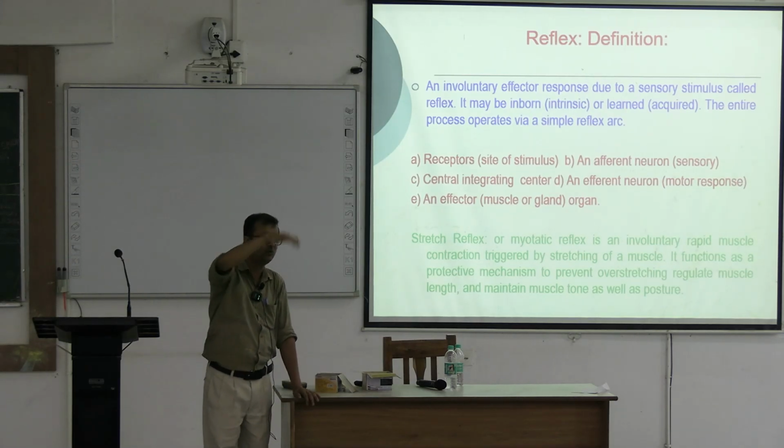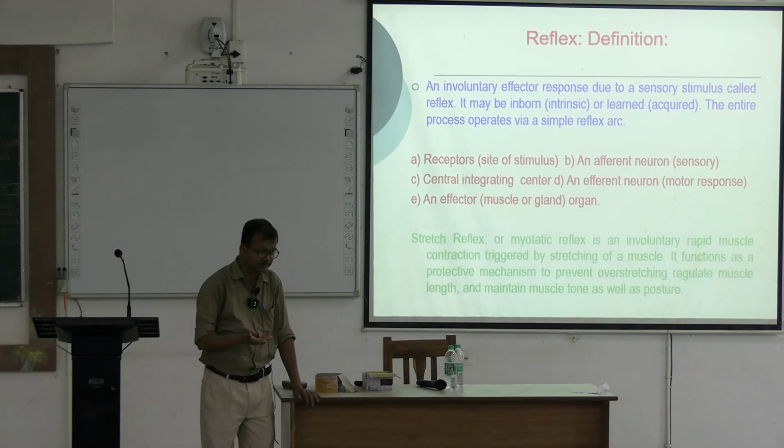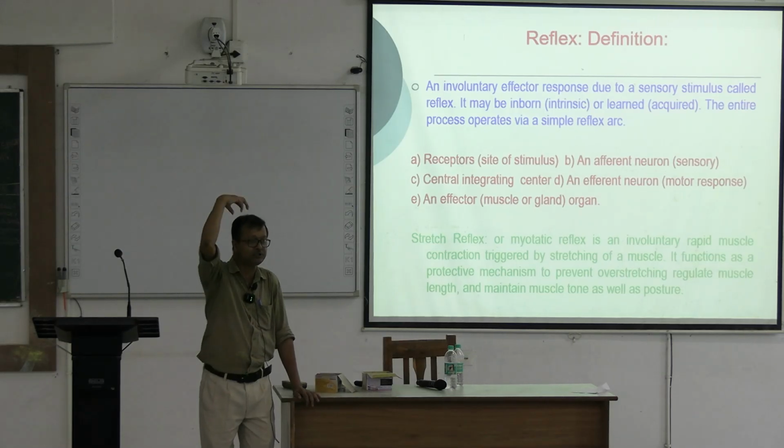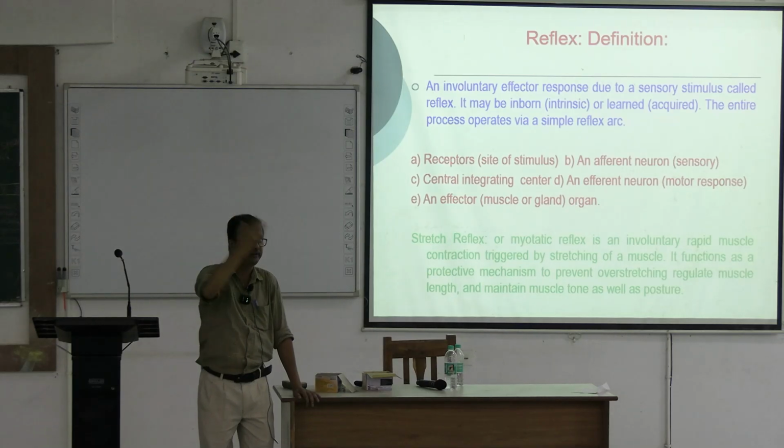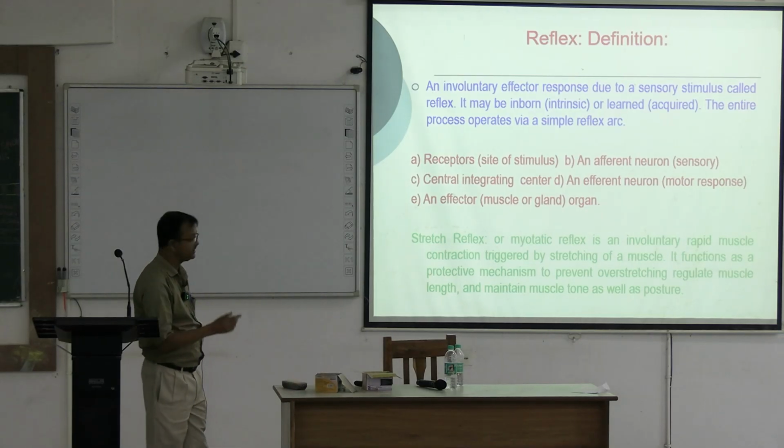So at the lower level this can be done. That's why it's a reflex, isn't it? Reflex means involuntary response, and whatever volitional response, volitional control, that can be done by the cortex, the whole brain, isn't it? Cerebral cortex. So all voluntary response. But involuntary response is below the subcortical level, below the level of cortex, at the level of the spinal cord. That's why it's a reflex, right?